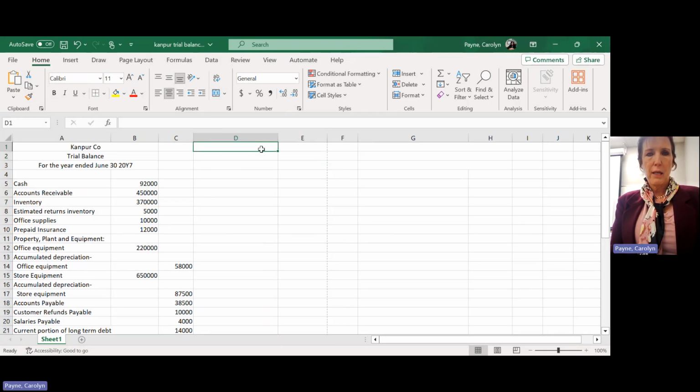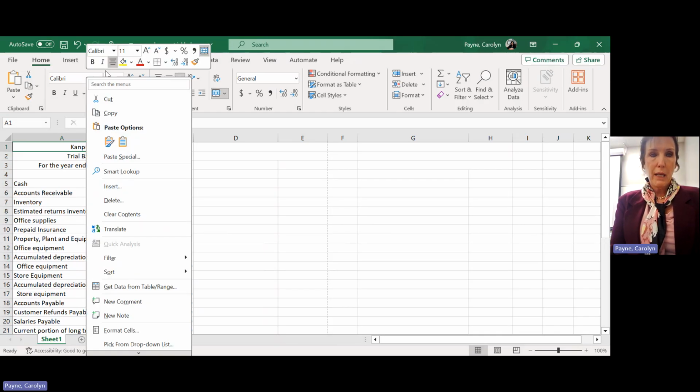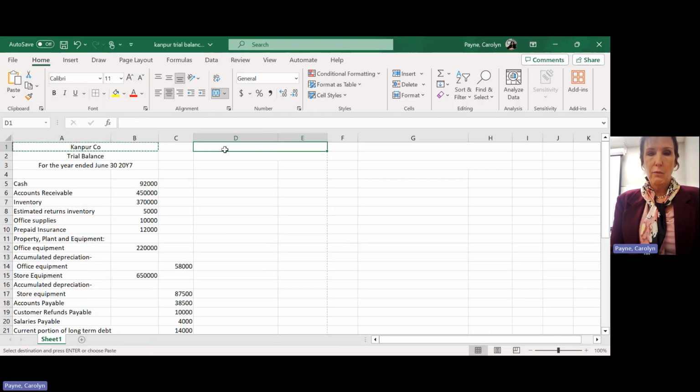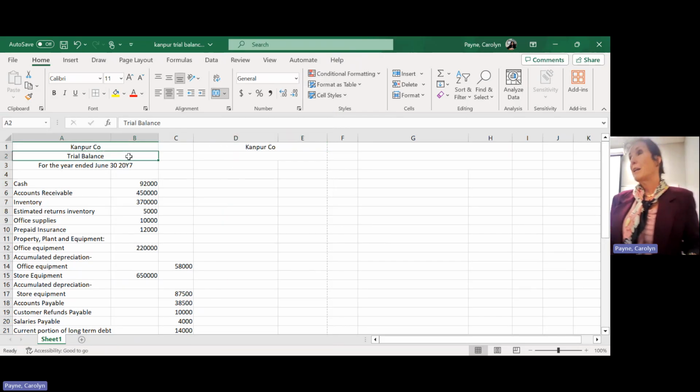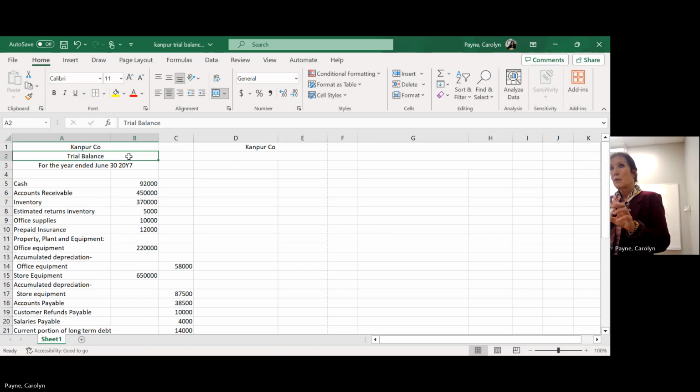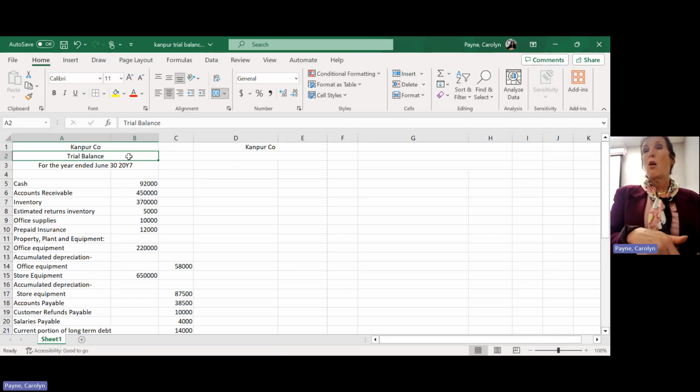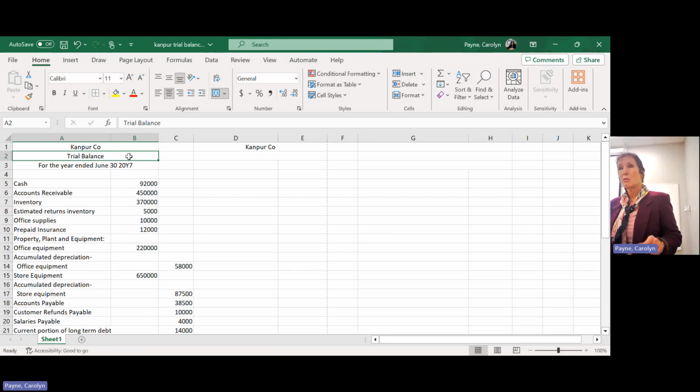And I'm going to merge the top line. So I hit the merge and center. Everybody see that with the opposite arrows? And I'm going to merge the second line. Okay. And then I can either type this or I can come over here and right click and copy, and I can come over here and right click and paste. Or I can come over here. I like the shortcut keys because I cut my teeth on a DOS computer. Actually, my first computer was a Burroughs 3700.